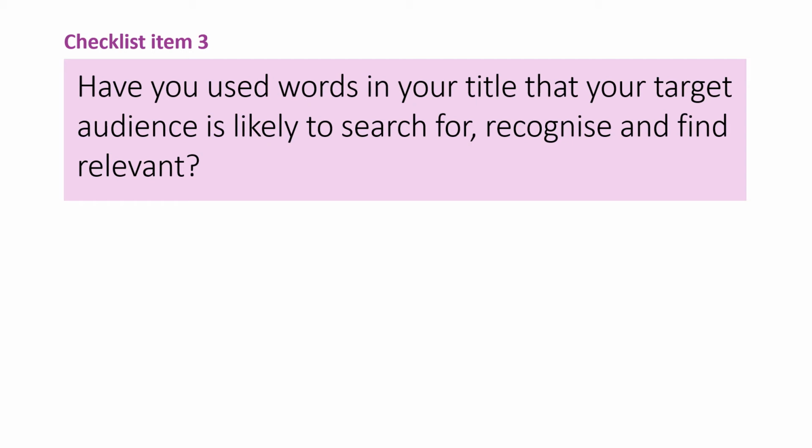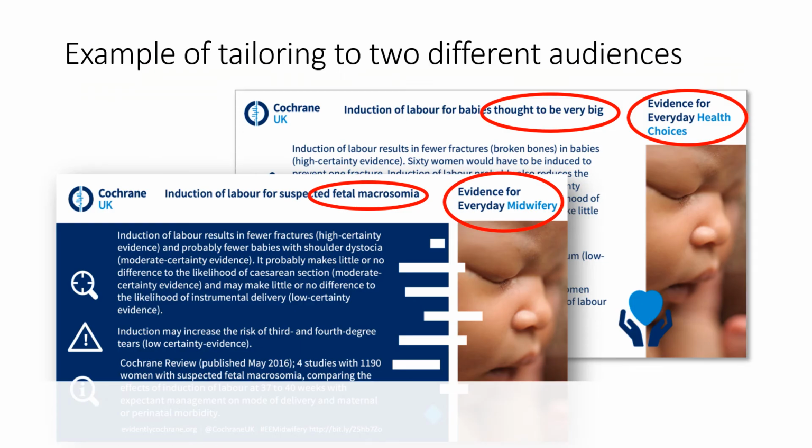We will now go through checklist item number 3, which highlights the need to consider the words in your title and if they will likely target your intended audience. In these examples, the Blogshot authors have presented the same review in 2 different versions, one for midwives and one for parents, and have chosen title words that the 2 different target audiences are likely to search for, recognise and find relevant.